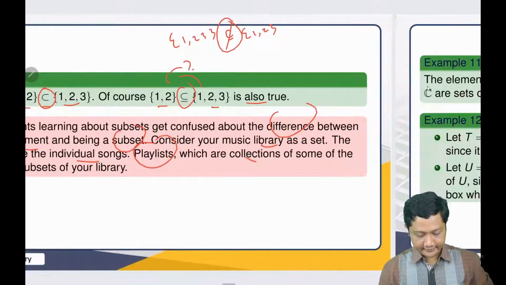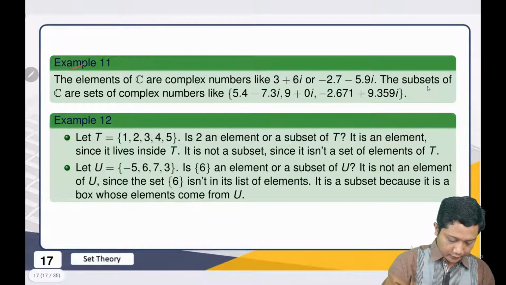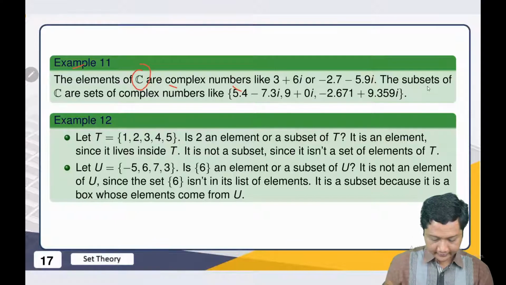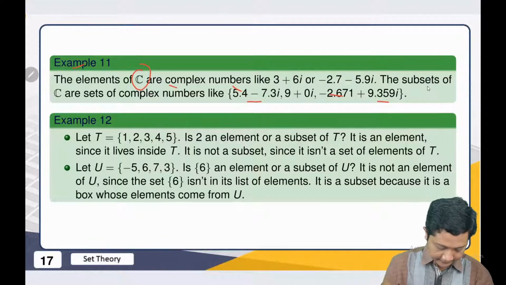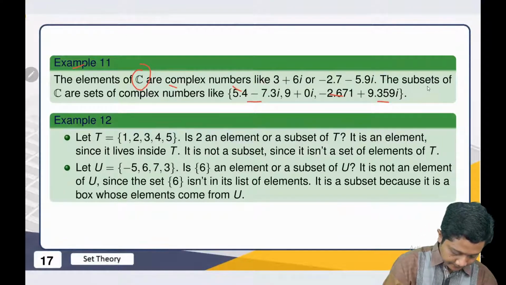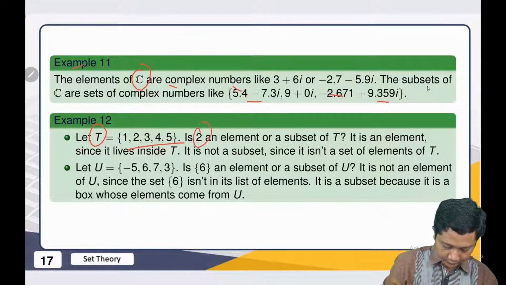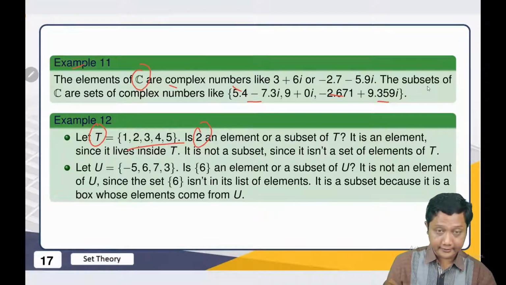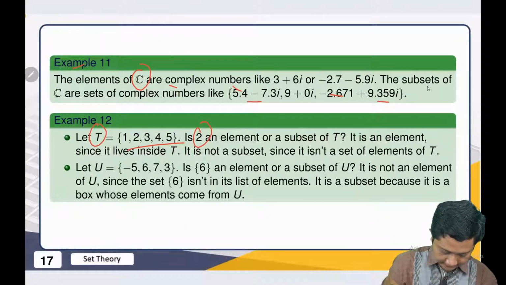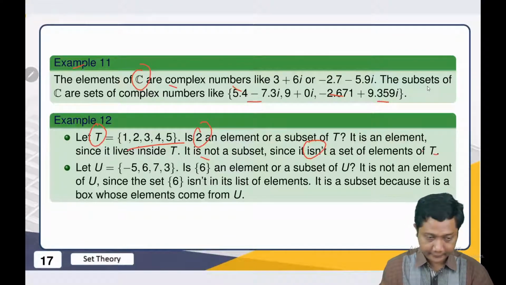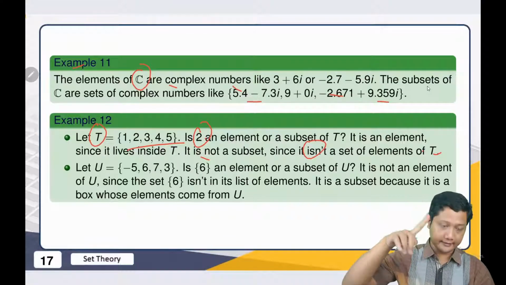Yes, something like that. Another example: if we have the set C, the elements of C are complex numbers, and this is a subset of C. It's very clear. And if we have this T containing 1, 2, 3, 4, and 5, we can see that 2 is an element of T. Should be clear. But of course, it is not a subset, because it isn't a set of elements; it is one single element.